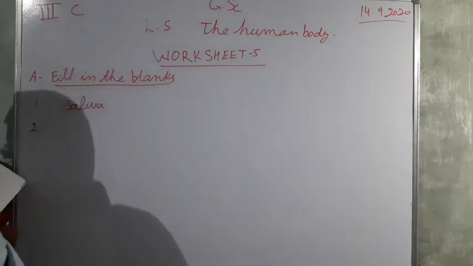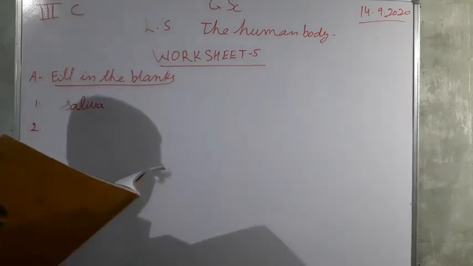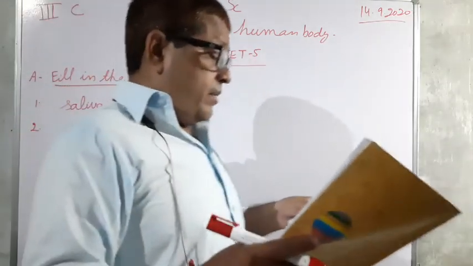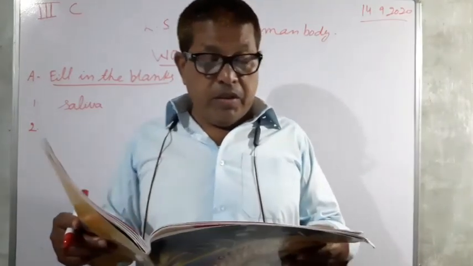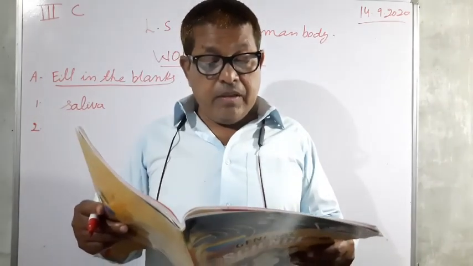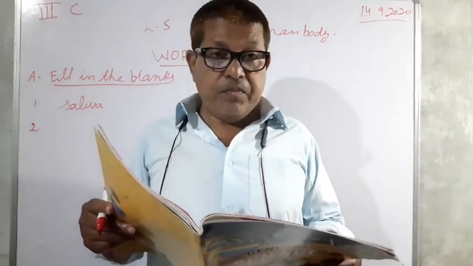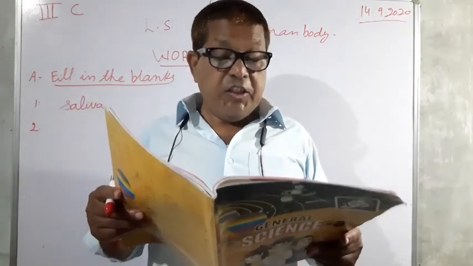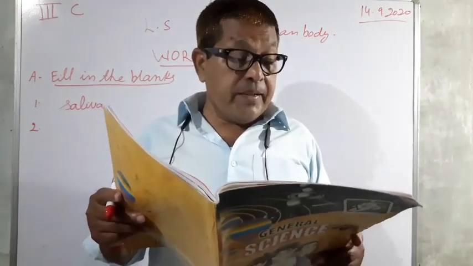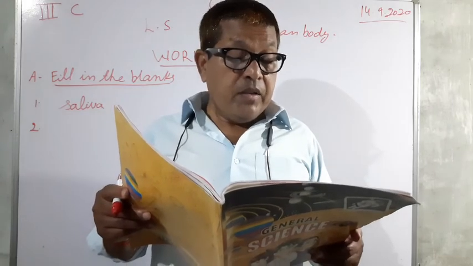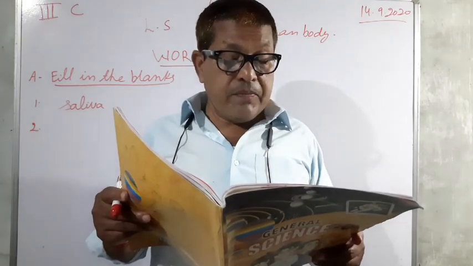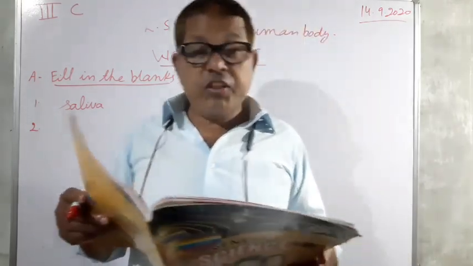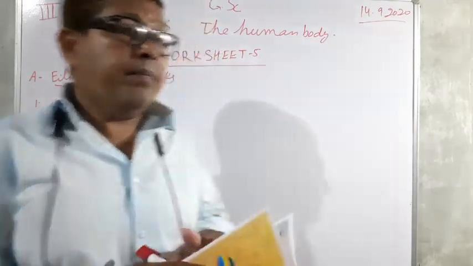And second you see, the air we breathe in reaches the lungs through the windpipe. So here you have to fill in the windpipe. Once again listen. The air we breathe in reaches the lungs through the windpipe.